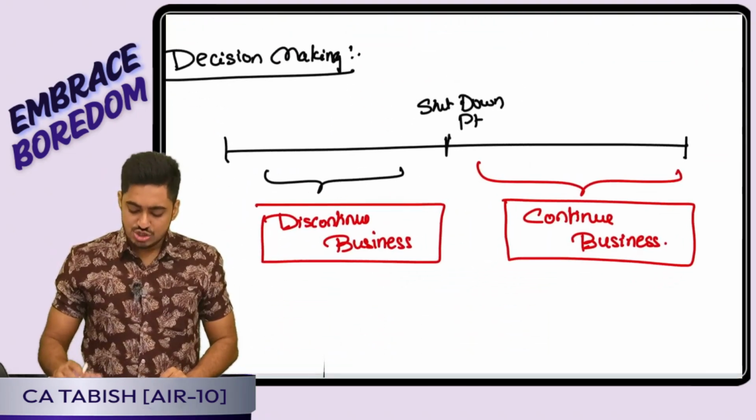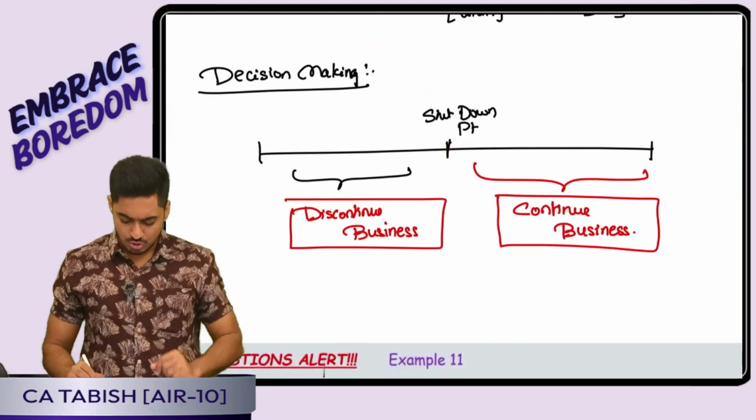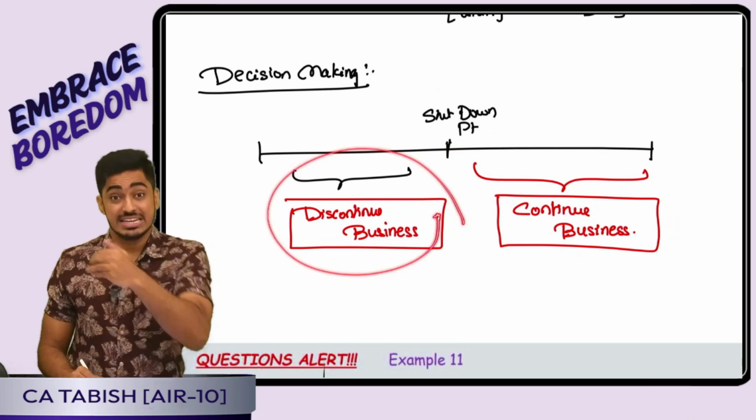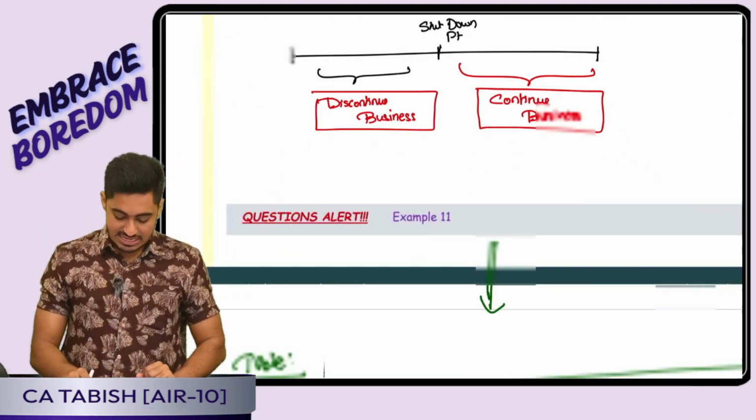Draw a line. Assume my sale is very less, no customer only. What will I tell? Shut down the business, go home and sleep, discontinue. But if my sale is more than the shutdown point, what will I tell? Continue the business. Is this clear, everyone? Perfect.